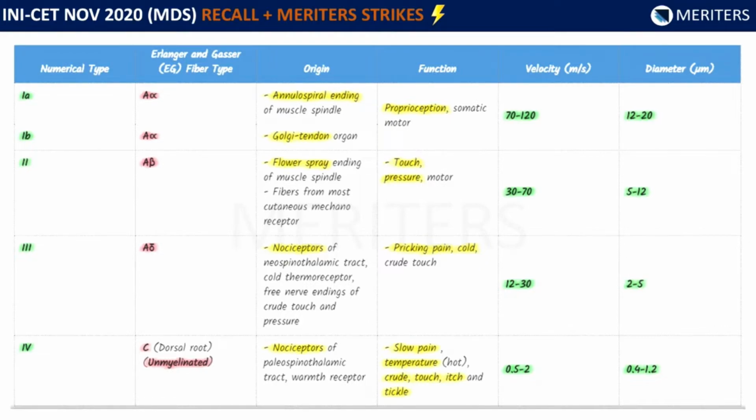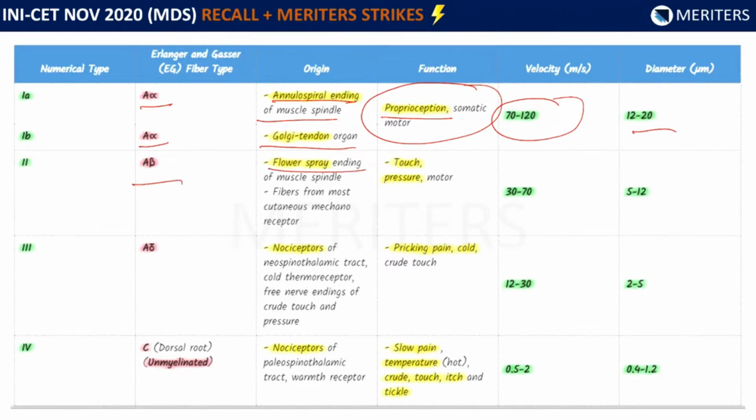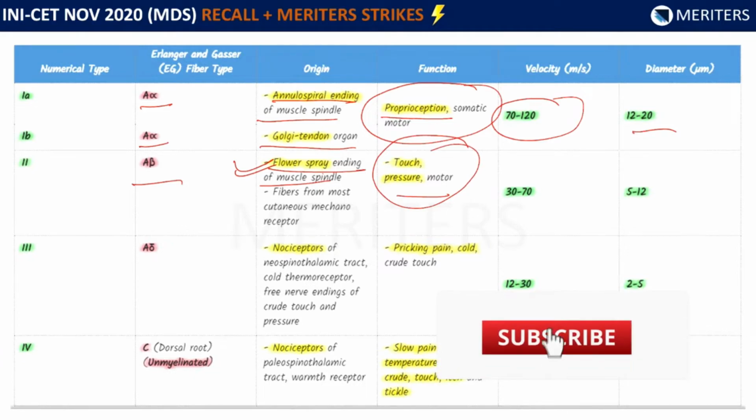Like numerical type, type 1A, type 1B, it is in the Lloyd and Hunt type, and the Erlanger and Gasser type, for example, fiber type A alpha. The origins are given here, like annulospiral endings of muscle spindle and Golgi tendon organ. The function is proprioception, and this was the question. Proprioception, somatic motor. Velocities are also important, diameters also important. Here all are given, like A beta with flower spray endings, an important question. The function is touch and pressure. Motor, 30 to 70 meters per second is the velocity, 5 to 12 micron diameter.